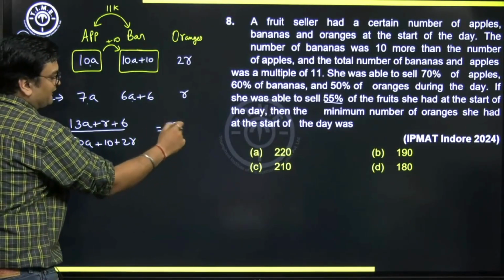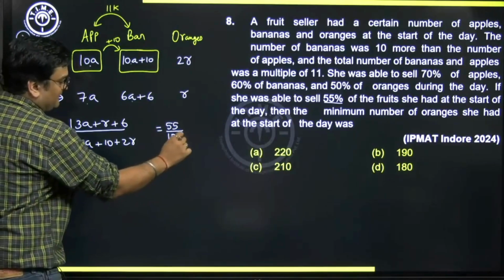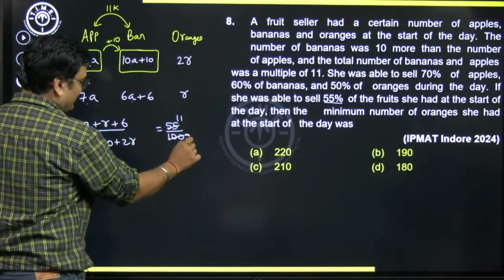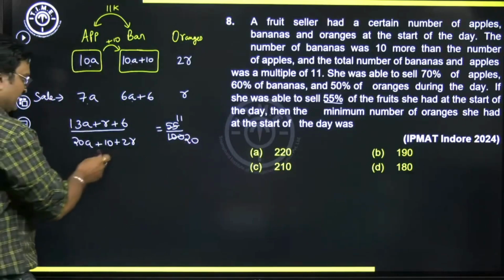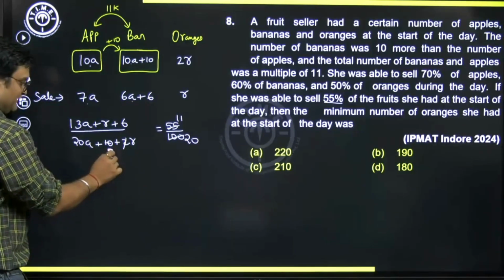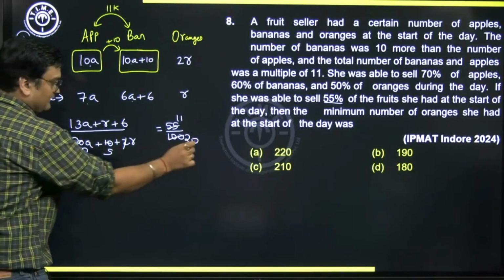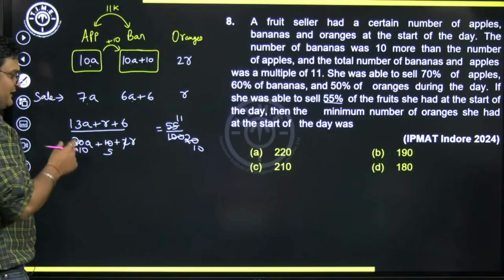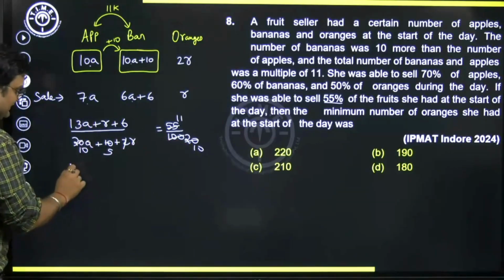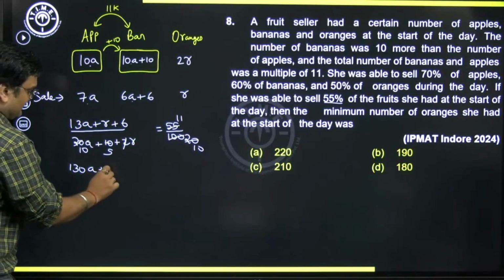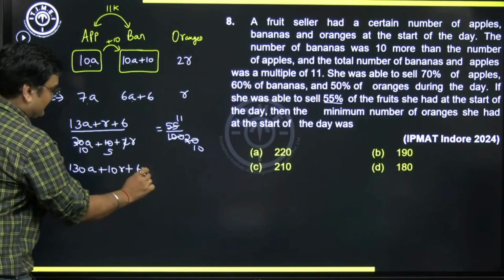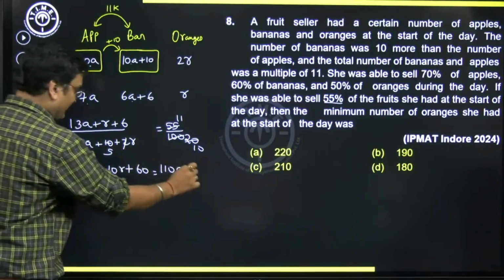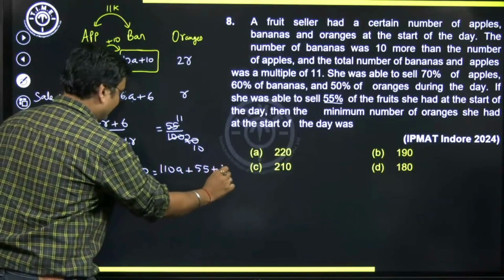So taking 55 on the other side, 100 on the other side, will make it this. Now let's simplify. 5 will go 11 times, 5 will go 20 times. We can cancel out a common factor. 2 will go 5 times, 10 times, 10 times. Now cross multiply. So when you cross multiply, we'll get some relation between A and R here. So 130A plus 10R plus 60 will be equal to 110A plus 11R.